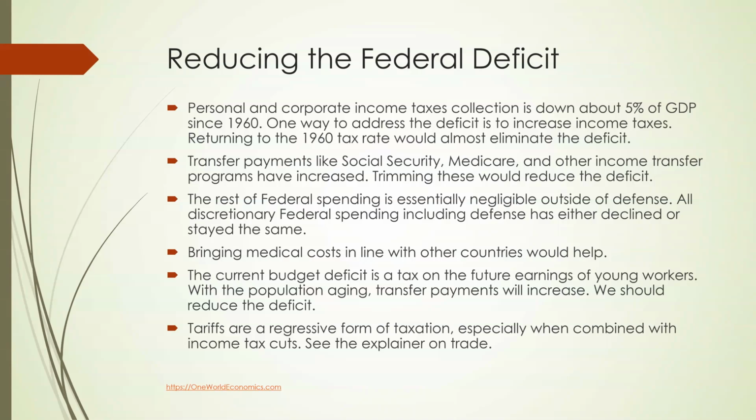Transfer payments like Social Security, Medicare, and other income transfer programs have increased. Trimming these would reduce the deficit. The rest of federal spending is essentially negligible outside of defense. All discretionary federal spending, including defense, has either declined or stayed the same in terms of percent of GDP. Bringing medical costs in line with other countries would help a great deal, because one of our major expenses is medical costs, and we're very much higher than other countries in providing the same quality or lower quality of healthcare.